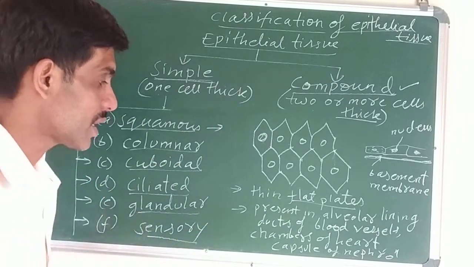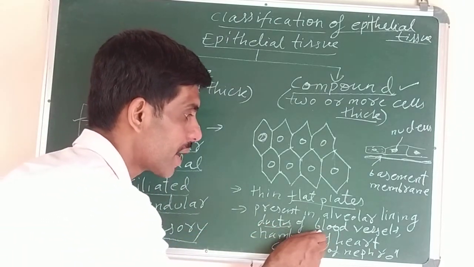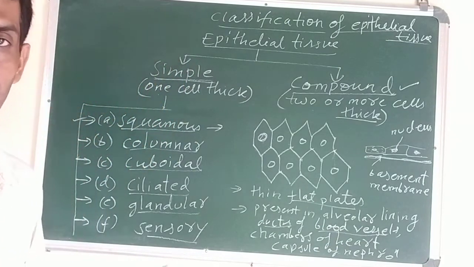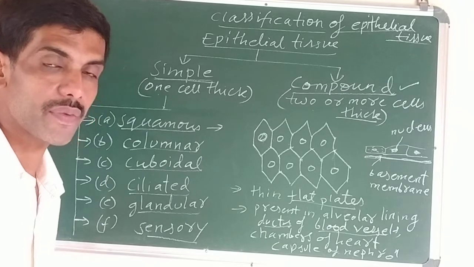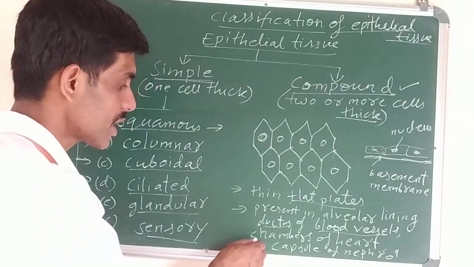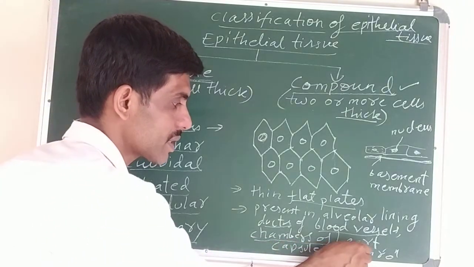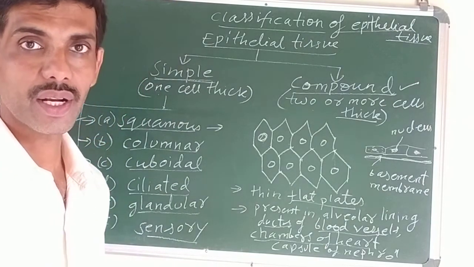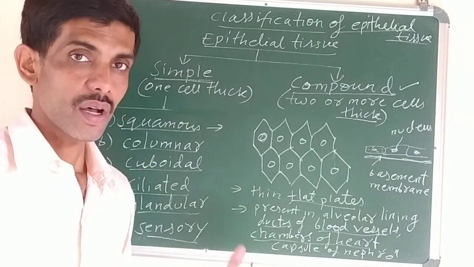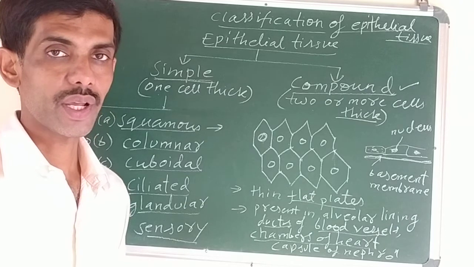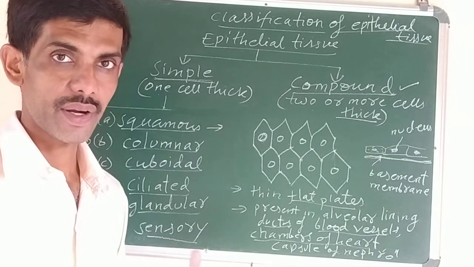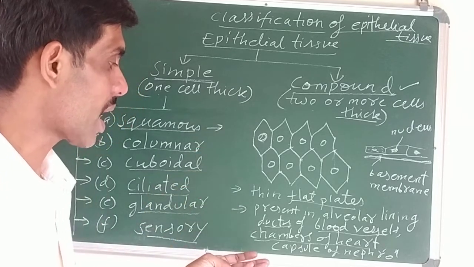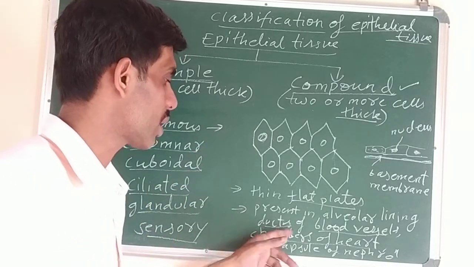Number 2, it is found in the lining of ducts of blood vessels. Blood vessels means arteries, veins and capillaries. So what is the function of the blood vessels? To carry the blood from one place to the other. It is found in the inner lining of chambers of the heart. How many heart chambers are there? We have the auricles, left auricle and right auricle, and the left and right ventricles. So 4 chambers of the heart are there. In that internal lining also it is present.